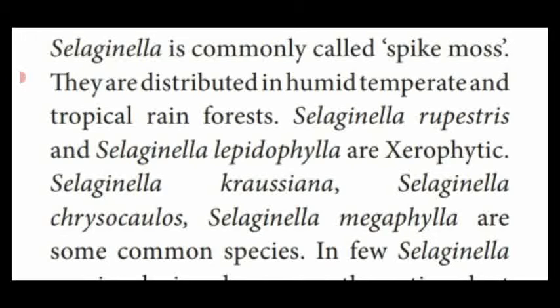Name some pteridophytic plants which are known as xerophytes, or which show the xerophytic mode of habitat. 2 plants, Selaginella rupestris, Selaginella lepidophylla. Mark it in your textbook. Then different species of Selaginella are Selaginella kraussiana, Selaginella chrysocaulos, Selaginella megaphylla. So these are all the different common species of Selaginella.